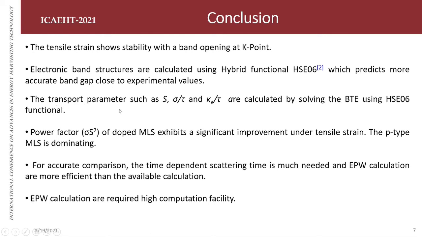And we have also calculated transport parameters like Seebeck coefficient, electrical conductivity, and kappa E, the electronic thermal conductivity, using hybrid functional within the Boltzmann transport framework. The power factor of doped monolayer silicene shows significant improvement under tensile strain, and P-type monolayer silicene is dominating in both cases. And for accurate comparison, the most important thing in our research is that the temperature dependent scattering time is much needed, and EPW calculations are more efficient than the available calculations. But EPW calculation requires very high computation facility.